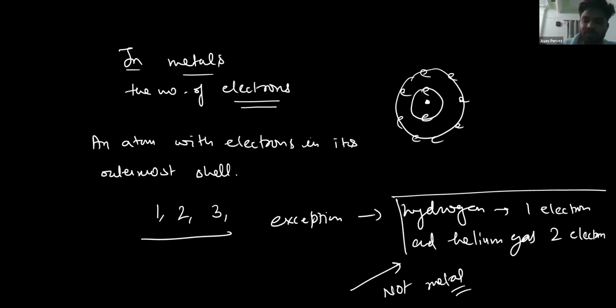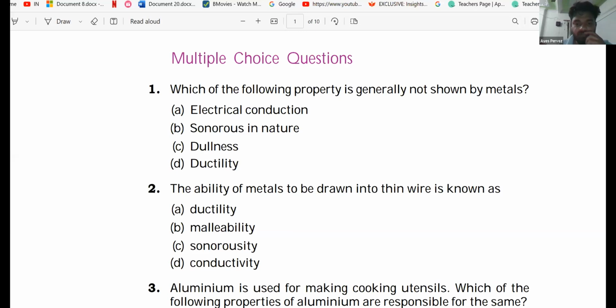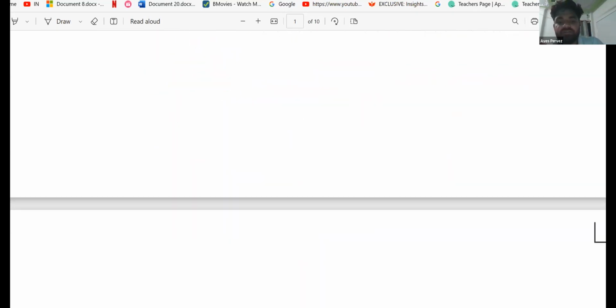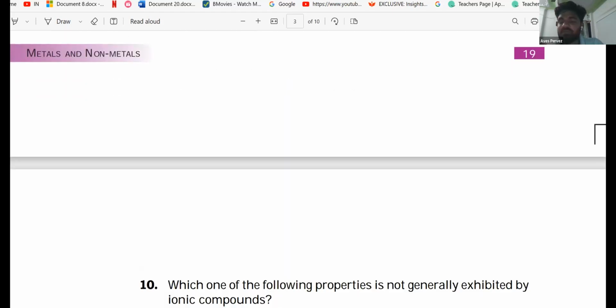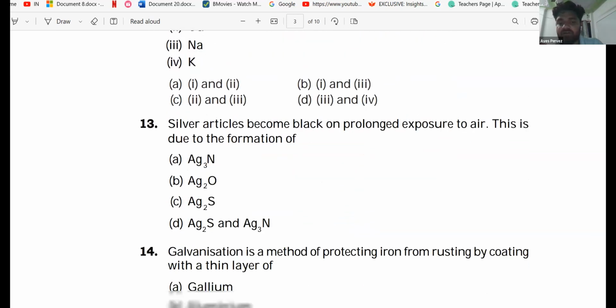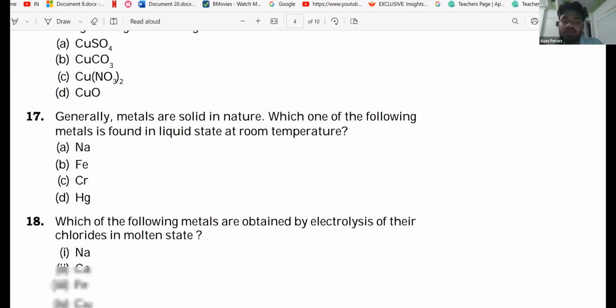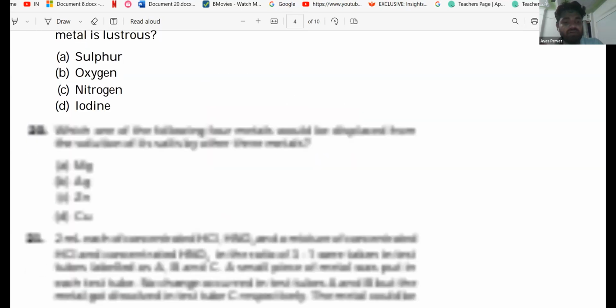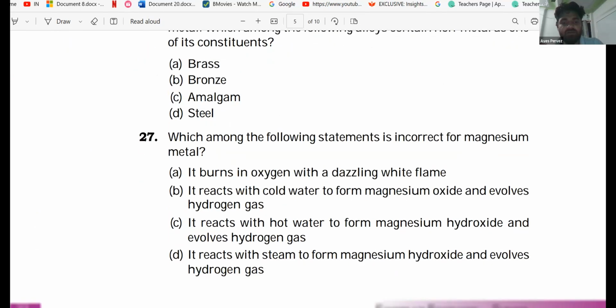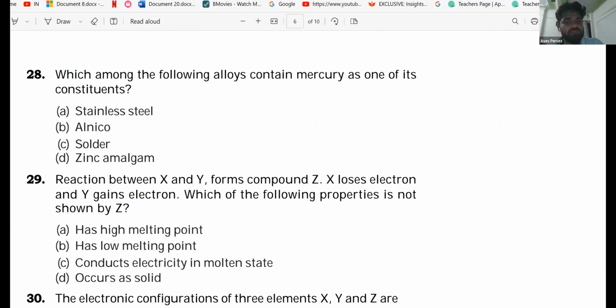Let me explain how you are going to get questions regarding this. These are simple physical properties of metals: they are sonorous, they produce sound on striking, and they are conductors of electricity. But the actual definition of a metal is that they have 1 or 2 or 3 electrons in their outer shell. Let me give you some questions.